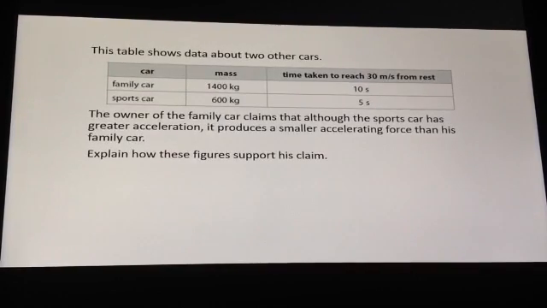Don't just listen to my answer now. Pause the video, have a go at the question, and then check your ideas against my explanation to the answer to this question.